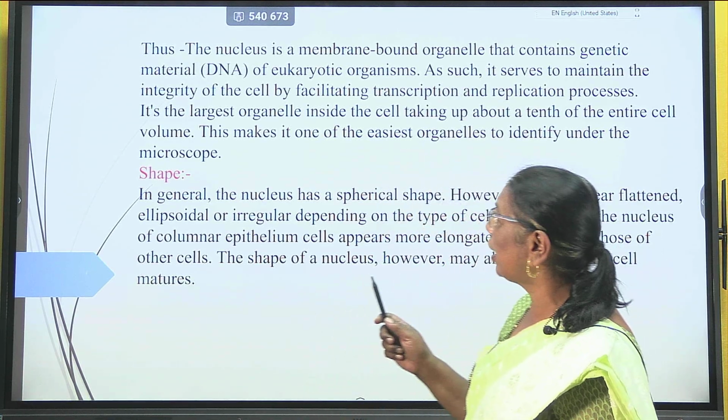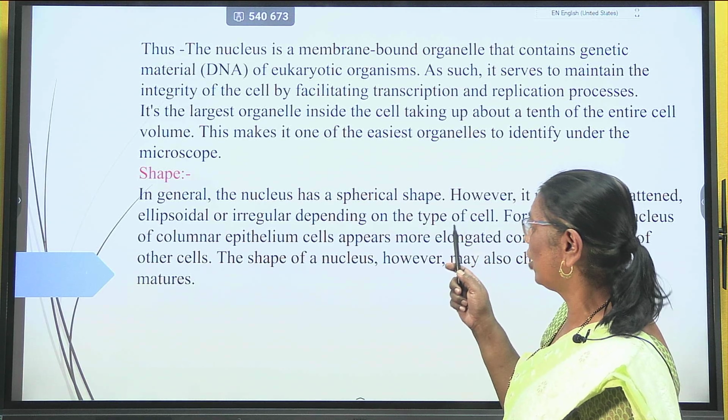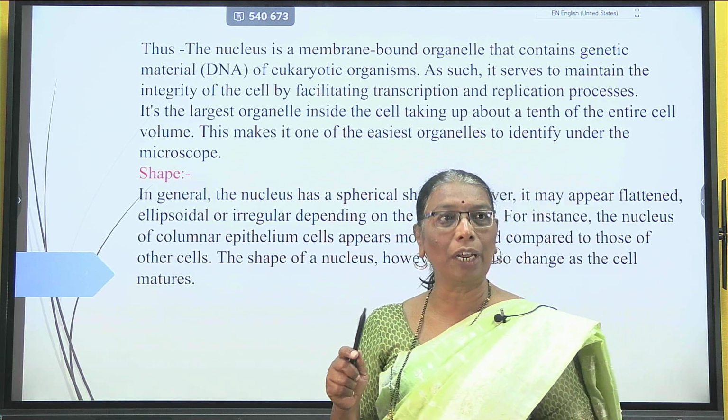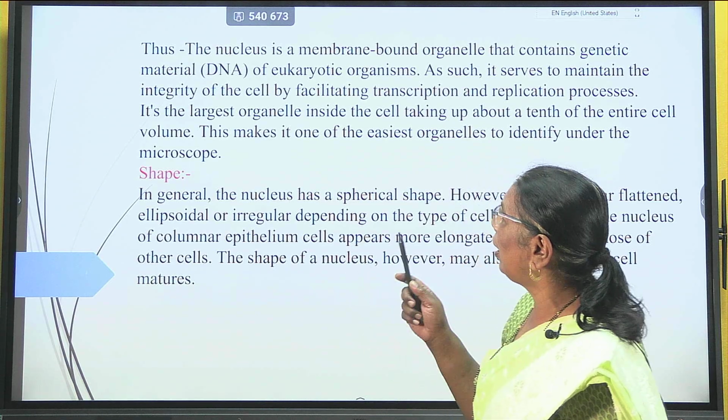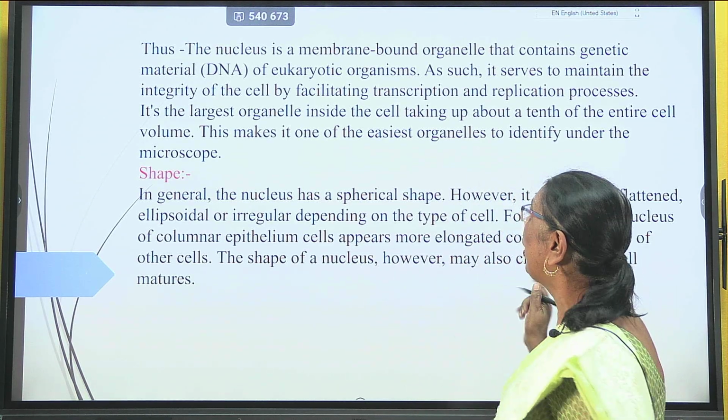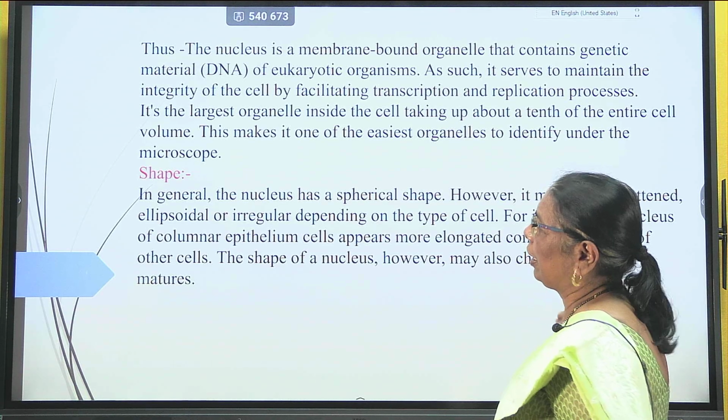It is the largest cell organelle, and it is one of the easiest organelles to identify under a light microscope. In general, the nucleus has a spherical shape, but it is found in different shapes also, that is, elliptical or ellipsoidal, as well as irregular, depending upon the type of cell.